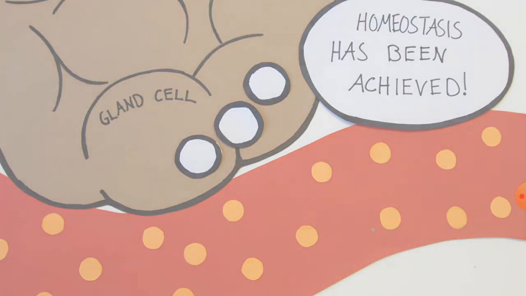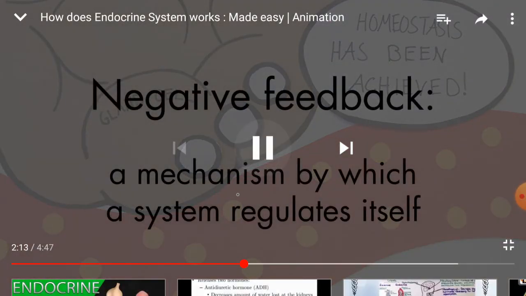The mechanism by which the gland stops secreting hormones is called negative feedback. What exactly is negative feedback?